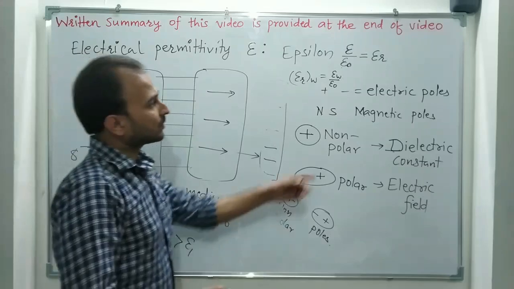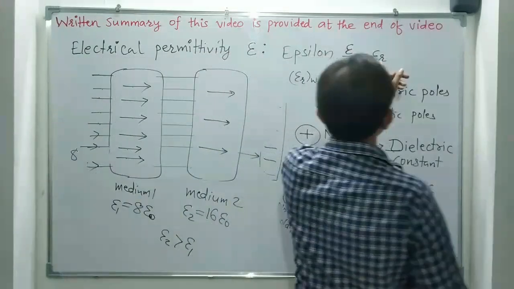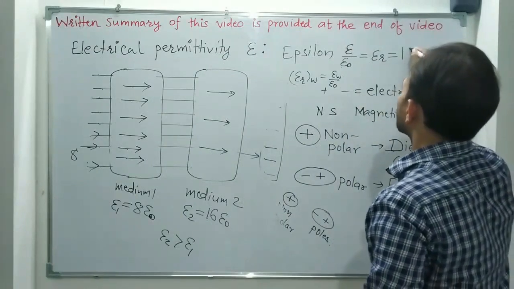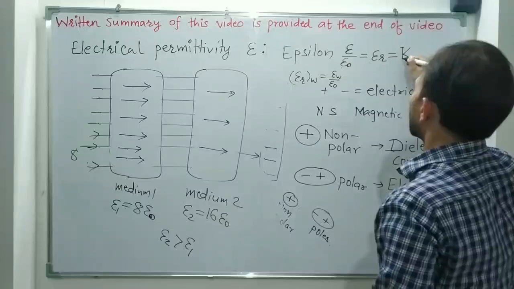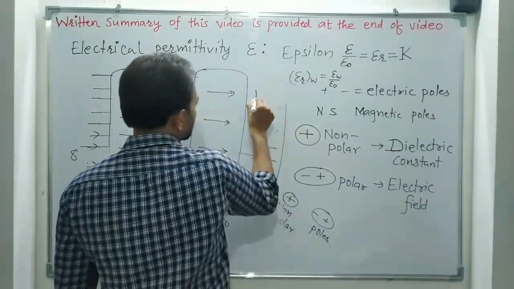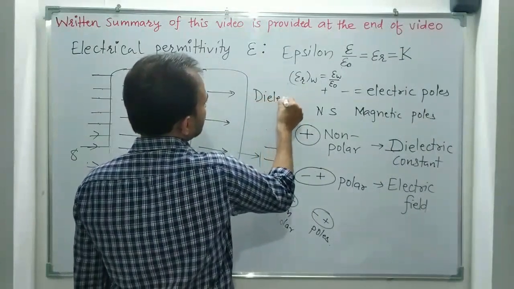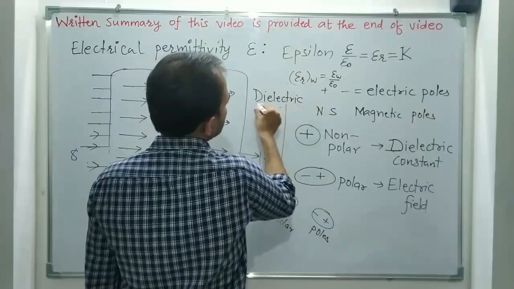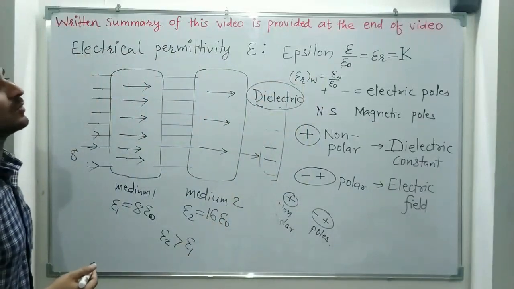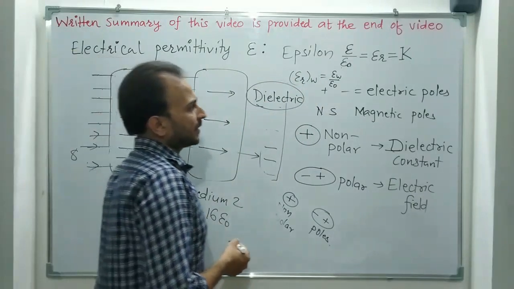Now this ratio, which is called relative electric permittivity, is also called the dielectric constant, capital K, of any medium. Dielectric constant. Both are the same. These are just two names of one quantity.